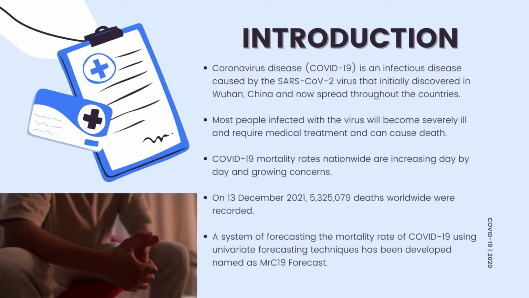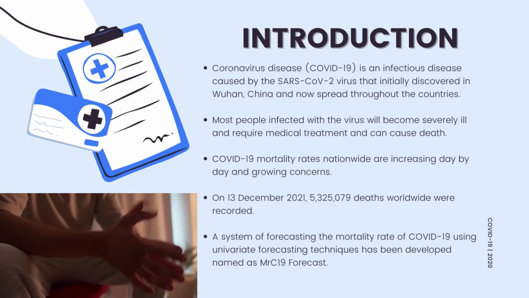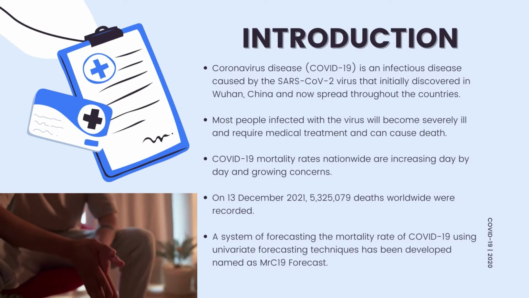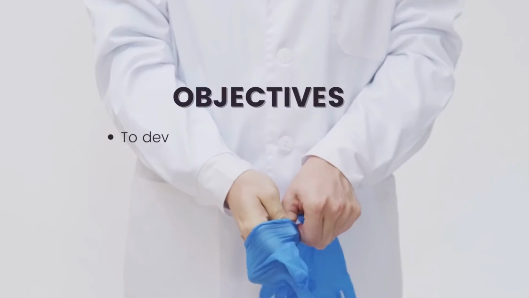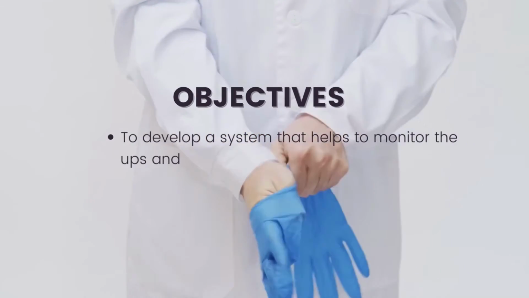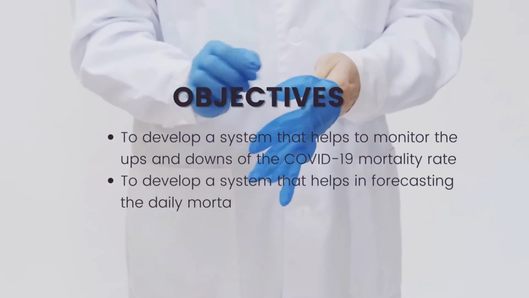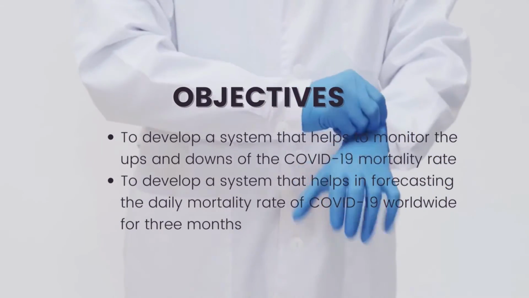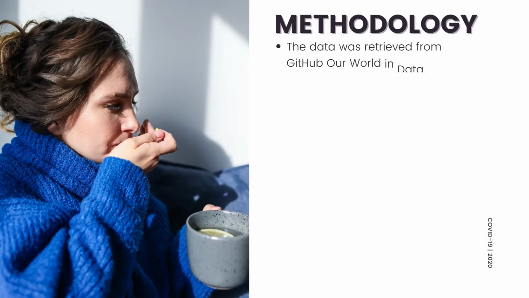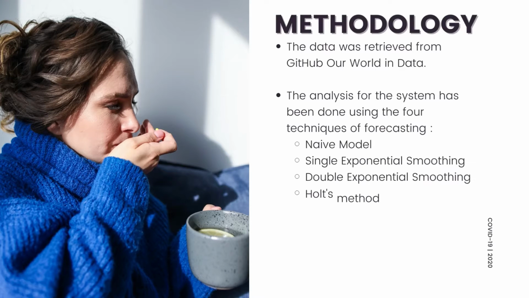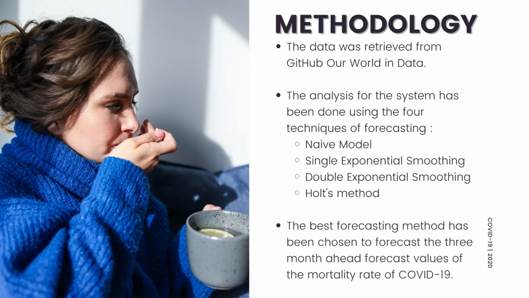A system of forecasting the mortality rate of COVID-19 using univariate forecasting techniques has been developed, named MRC-19 Forecast. The objectives of this study are to develop a system that helps to monitor the ups and downs of the COVID-19 mortality rate and to develop a system that helps in forecasting the daily mortality rate of COVID-19 worldwide for 3 months ahead. The analysis has been done using 4 techniques of forecasting, which are the naive model, single exponential smoothing, double exponential smoothing, and the HOTS method, where the data were retrieved from GitHub Our World in Data. The best forecasting method has been chosen to forecast the 3 months ahead values of the mortality rate of COVID-19.